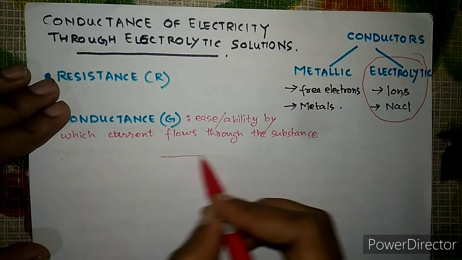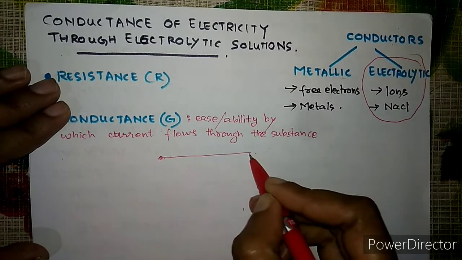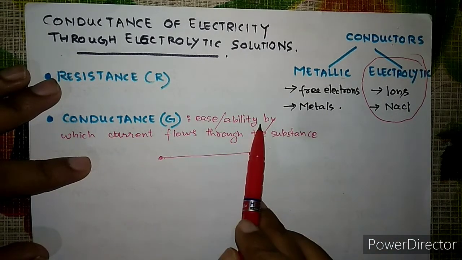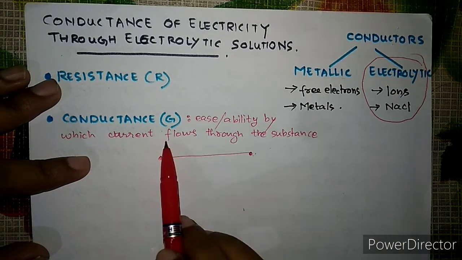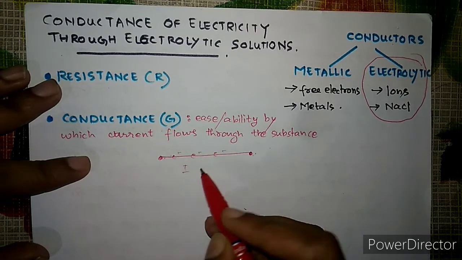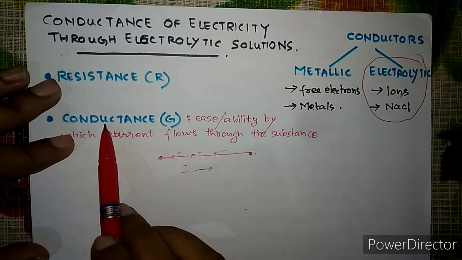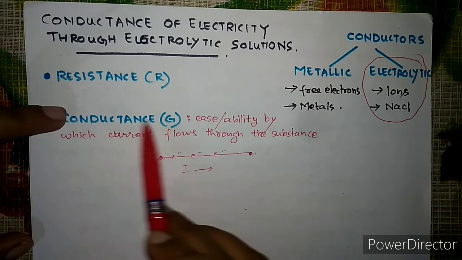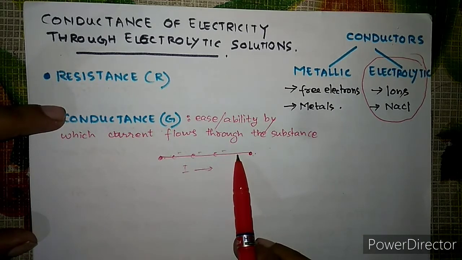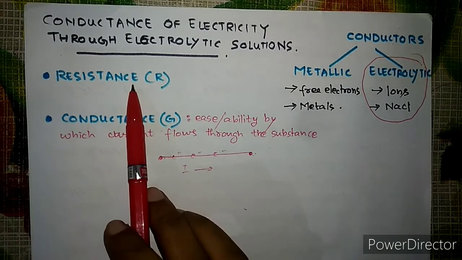Suppose a copper wire. We know that the copper wire can conduct electricity, right? It is a conductor. Now with what ability, or how easily this copper wire can allow the passage of the electrons through them, or in other words allow the passage of the current through them, it's what we call conductance. So conductance is nothing but the property or the ability by which the current flows through the substance or the electrolyte. Now one more word is there, which is the resistance.